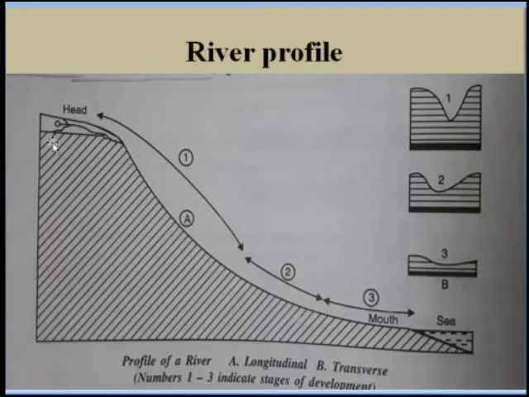From head to mouth, the river flows first here, where the slope is steep, and then before entering the sea it comes into the flatlands, and then it enters the sea. This is the river profile.